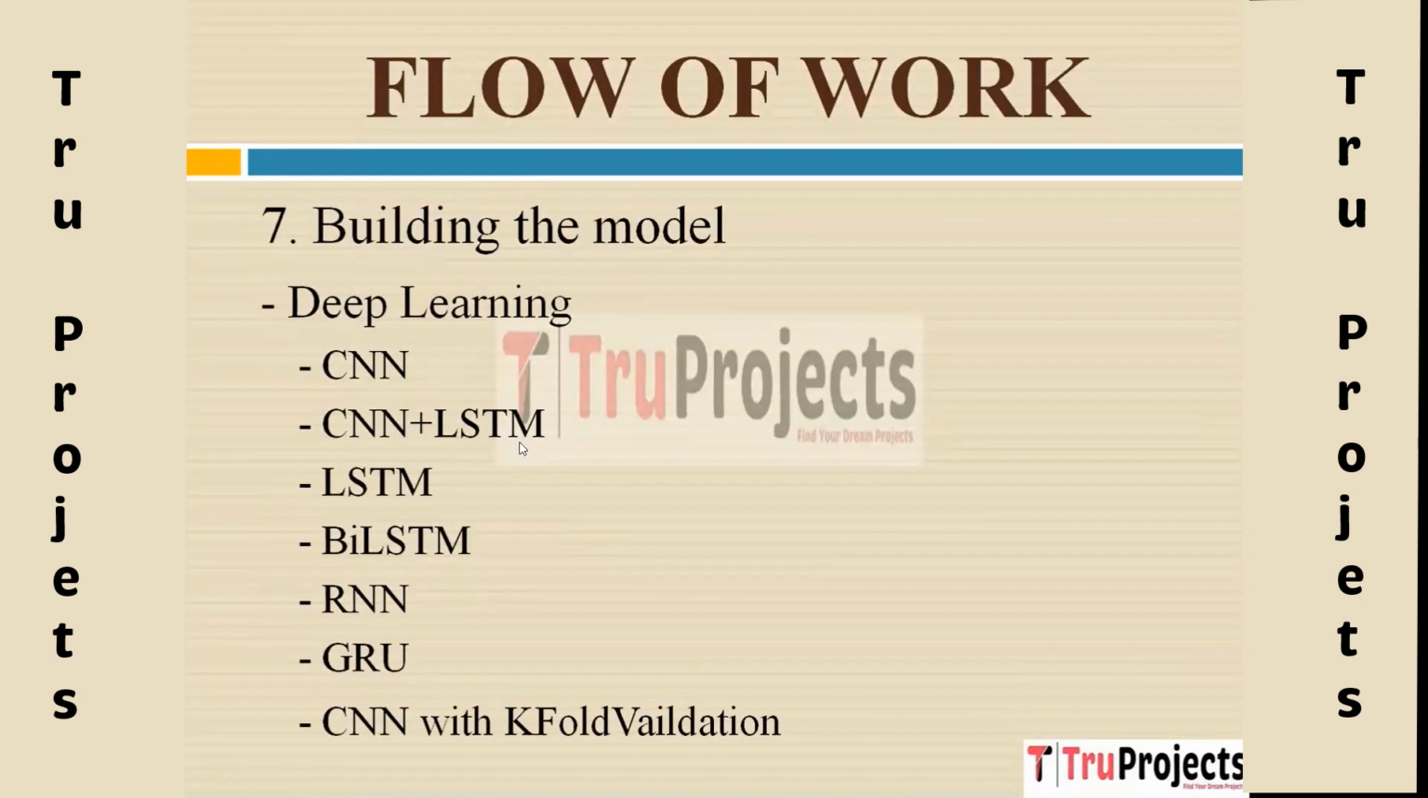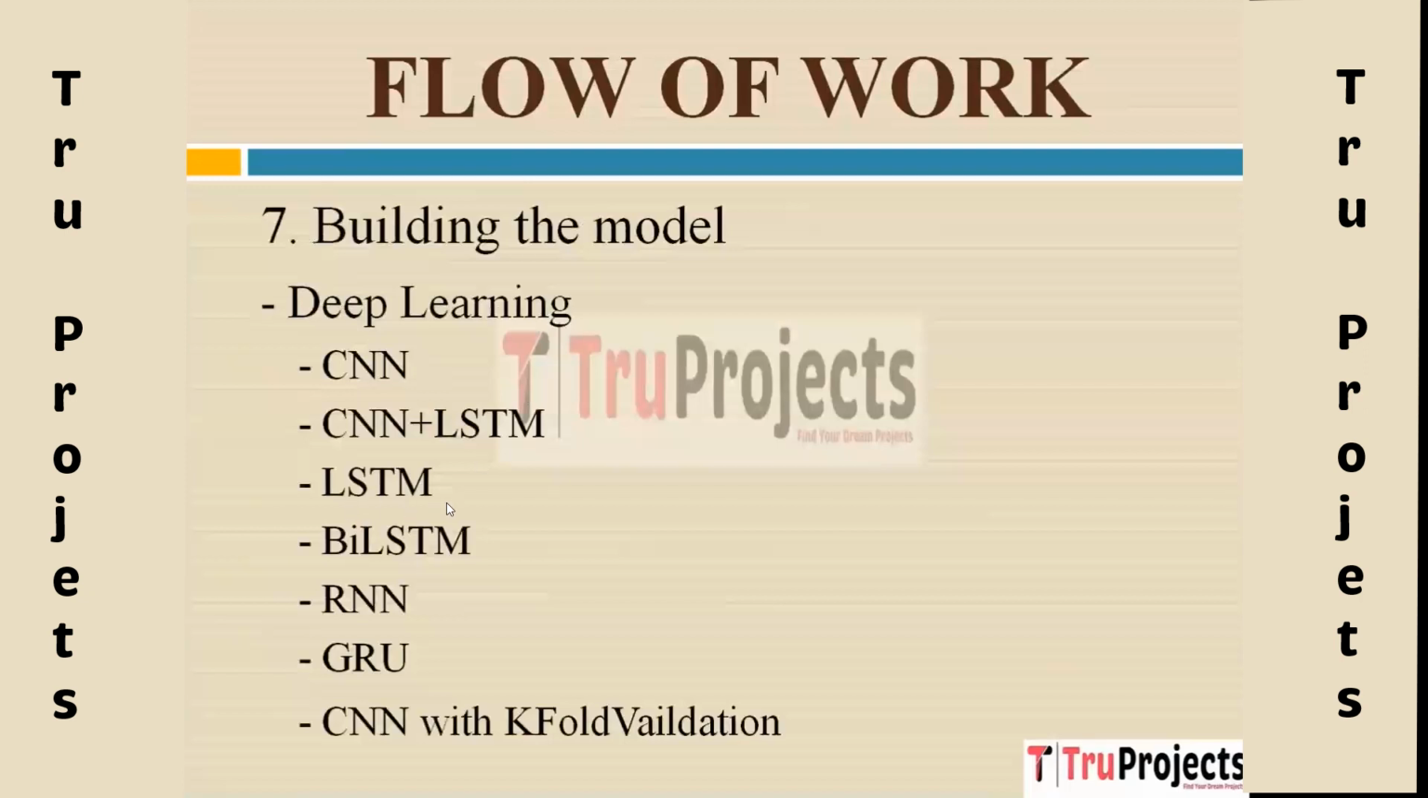Second, here we have CNN and LSTM. CNN and LSTM here stands for Convolutional Neural Network with Long Short-Term Memory. It combines CNN and LSTM layers in a neural network. It is useful for tasks involving sequences and spatial data like video analysis.